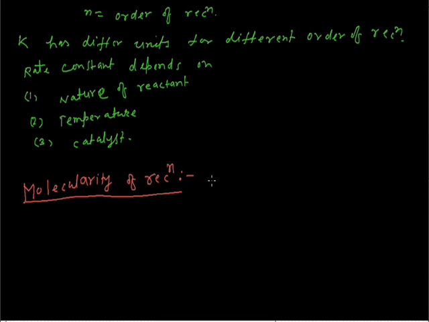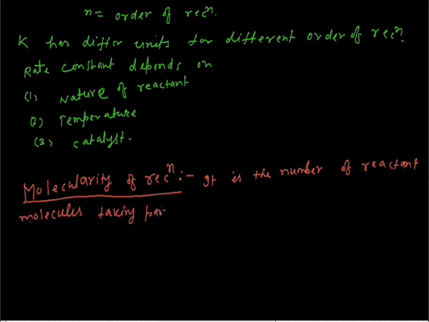In other words, we can define molecularity of reaction as the number of reactant molecules taking part in a single step of the reaction.